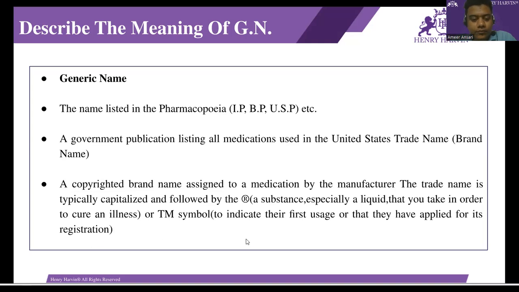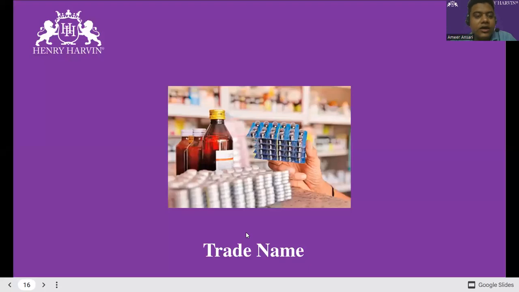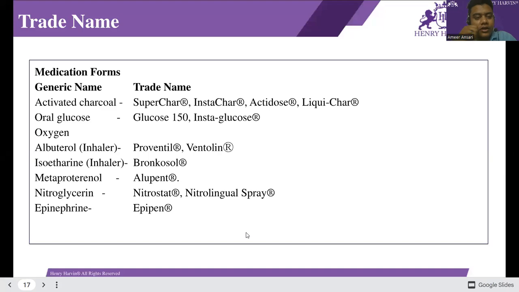Next, a trade name. The basic difference between a generic name and a trade name. First, activated charcoal is a generic name, just like a pure salt medicine, a pure chemical. A trade name is what we can buy in the market: Super Char, Insta-Char, Actidose, Liqui-Char.